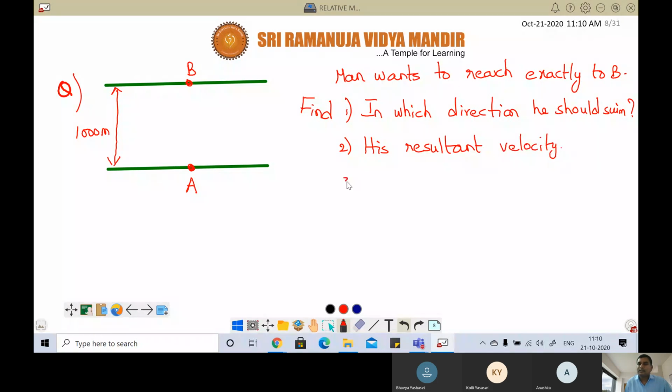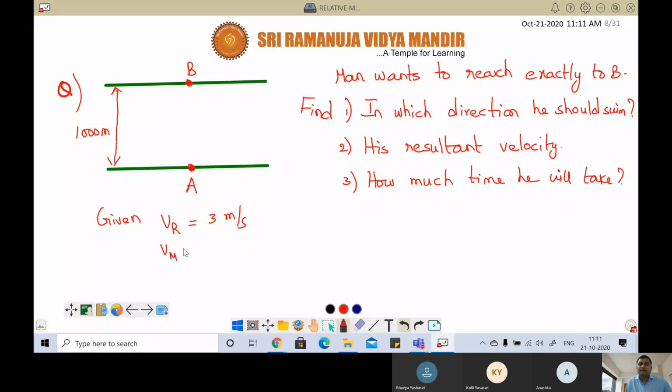Third part, how much time he will take? Given values are velocity of river is 3 meters per second, and velocity of man, that means man's effort with respect to river, is equal to 5.